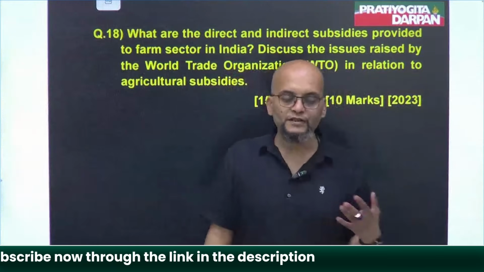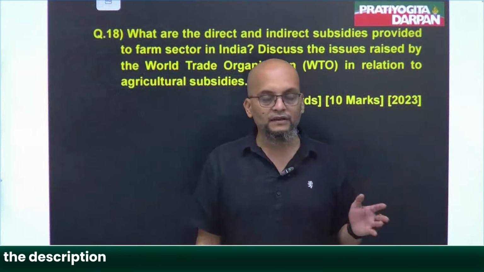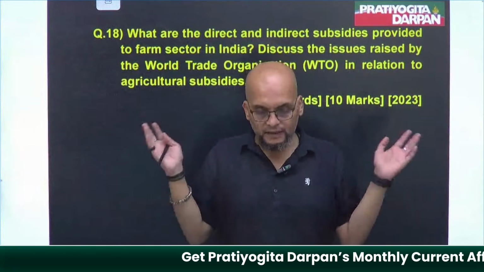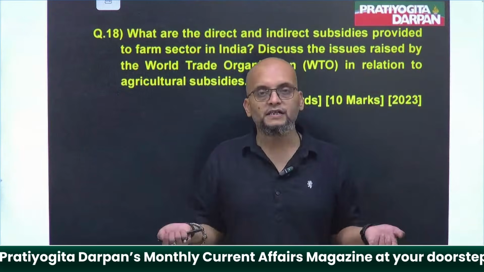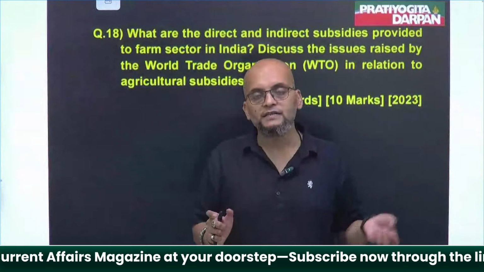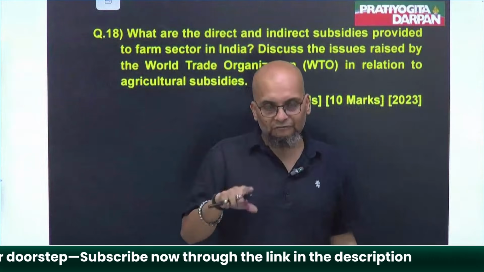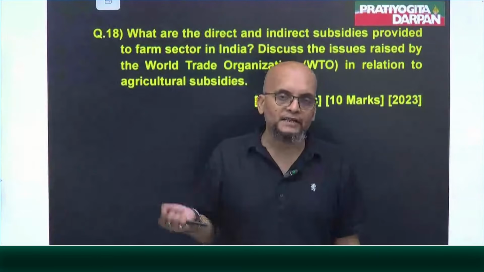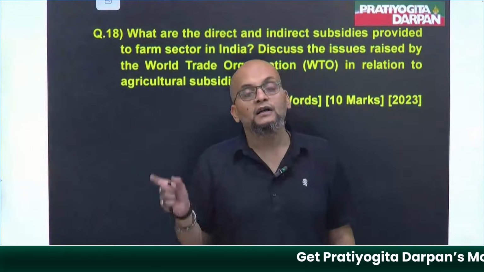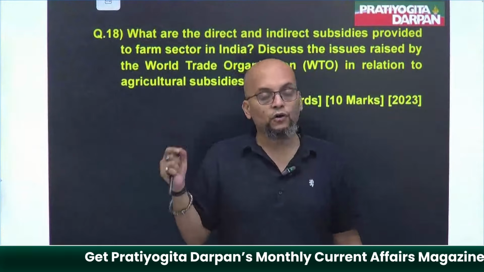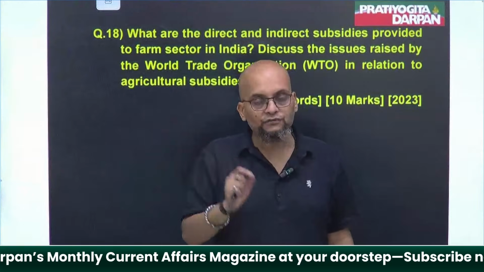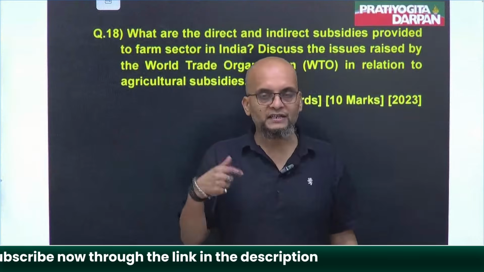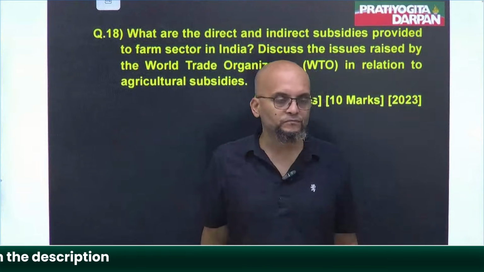These Western countries were accusing the Eastern countries, or to put it in a better way, developed countries were accusing the developing or underdeveloped countries of giving subsidies to their agricultural products, or of giving subsidies to their farmers. So you might say, what's their problem? We are spending our money on our people.